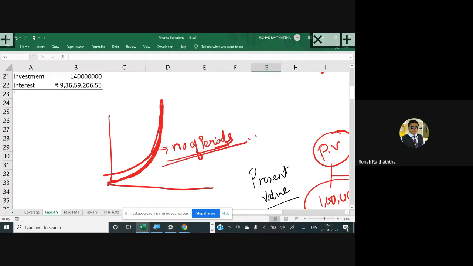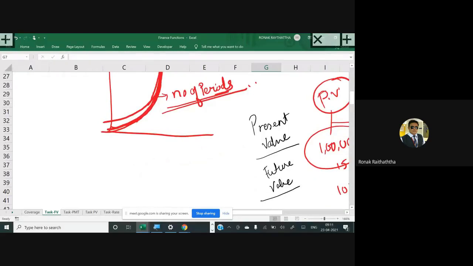You take it to the number of hours, then to the number of minutes, and it will increase further. Then you take it to the number of seconds, which can increase further. Then the number of microseconds, and again it will increase further. So the number of periods is exponential in nature. Now here in this case, the formula of the future value becomes PV multiplied by e raised to RT.